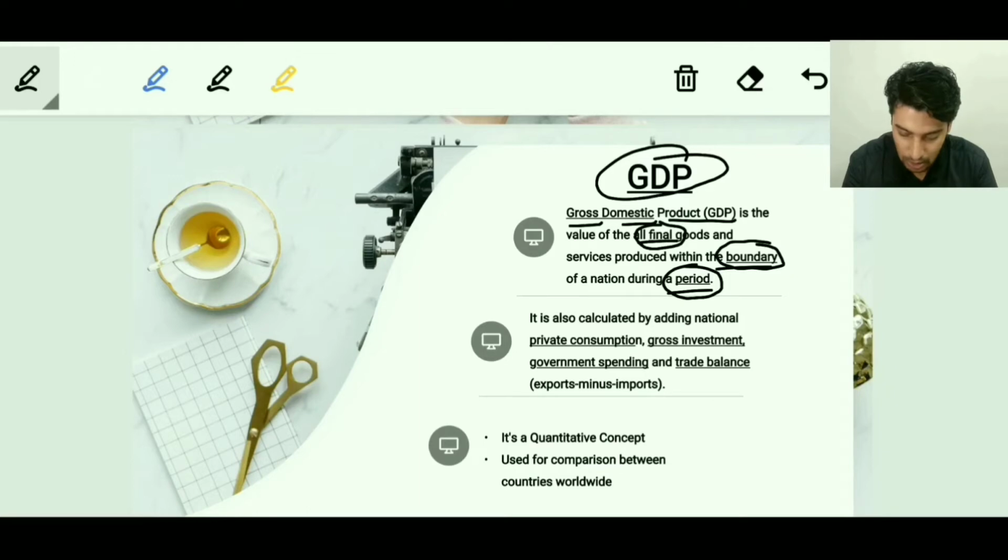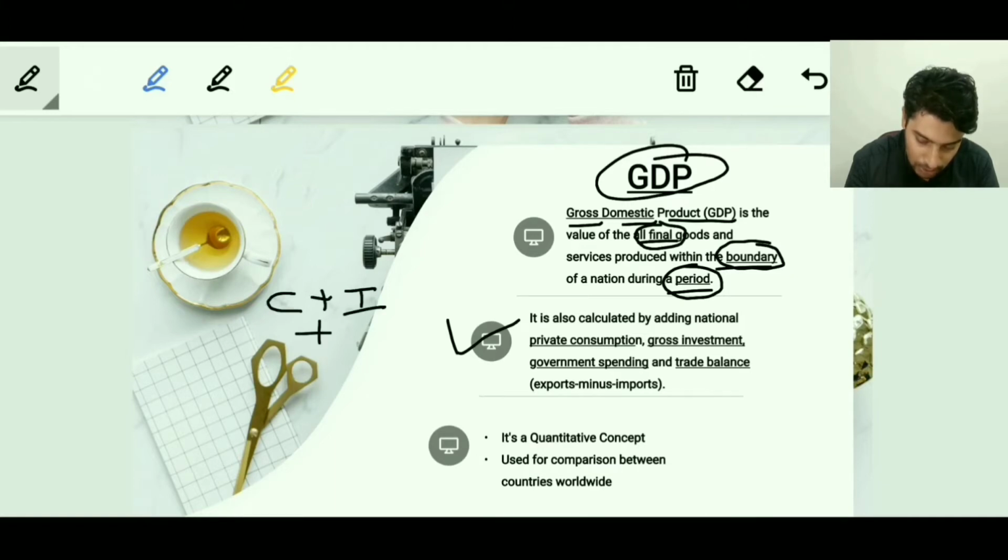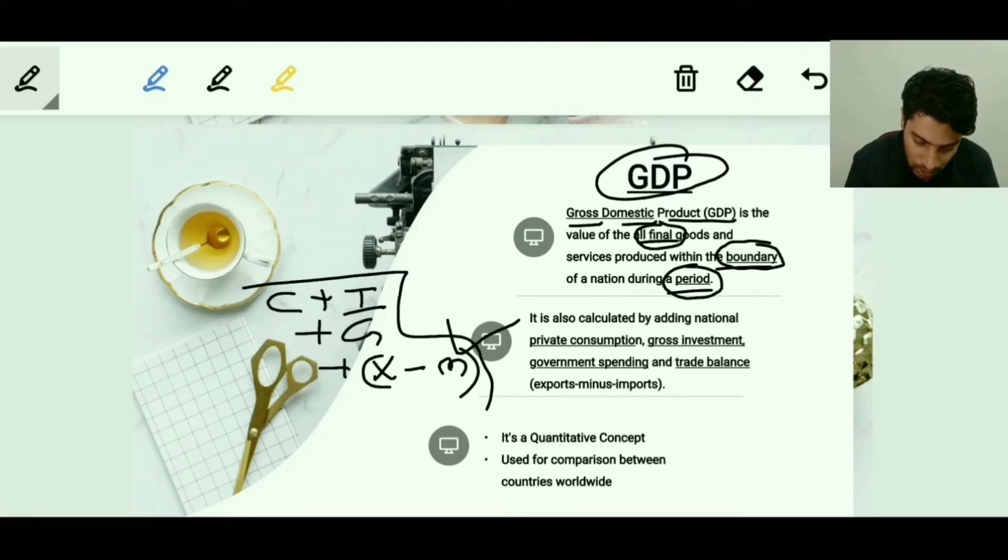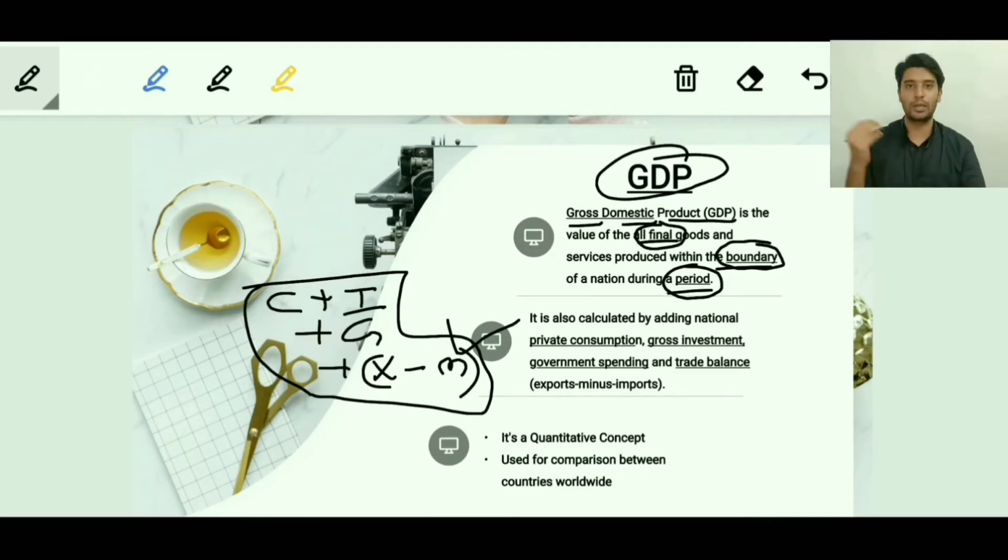Apart from this, GDP can also be shown as the sum of private consumption plus investment plus government spending plus exports minus imports, which is nothing but trade balance. Remember this, because in later slides we will be learning more about it. GDP is a quantitative term, not a qualitative term, because if we had considered quality, we would also have considered depreciation. So it's just a quantitative term and used for comparison across the world.